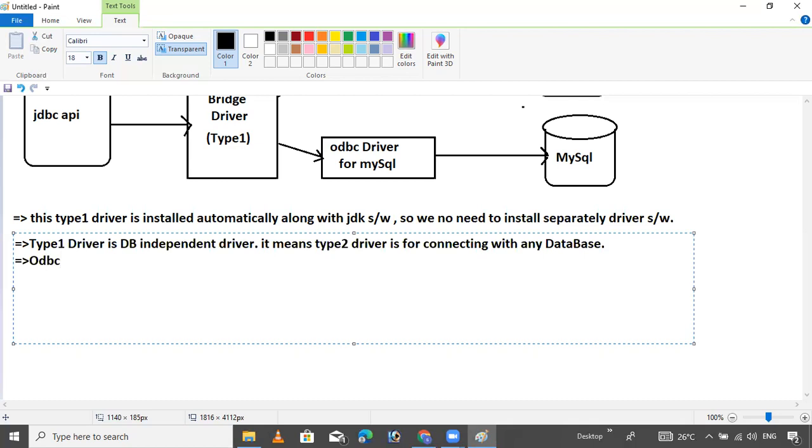Next point. The ODBC driver is database dependent. Try to get it. Now this is the drawback. That's why I'm telling you.